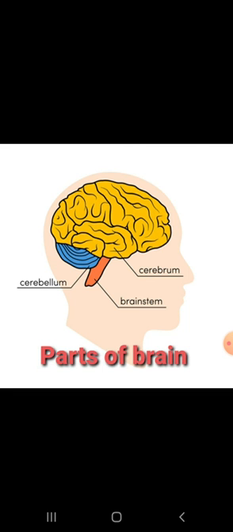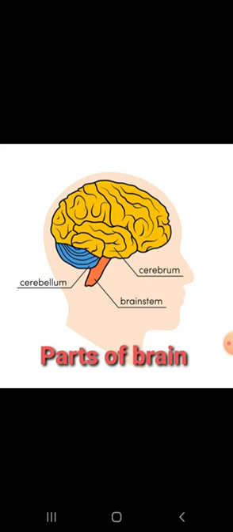It helps to store information in our head. So these are the different functions which the brain does for our body. So the brain is the most important part of our body. Student, do you know our brain has three main parts: cerebrum, cerebellum, and the third one is the brain stem, which is called medulla also.